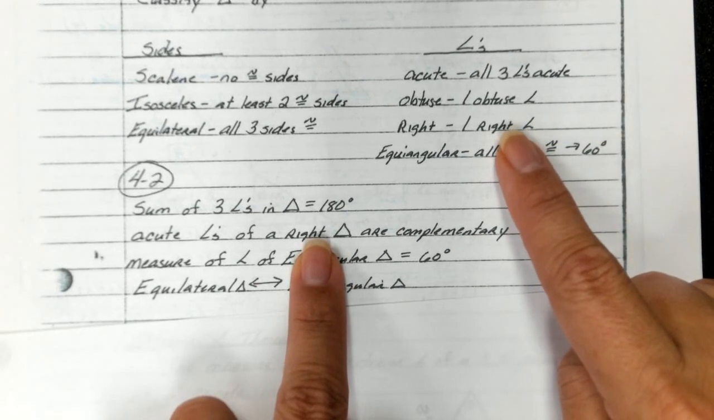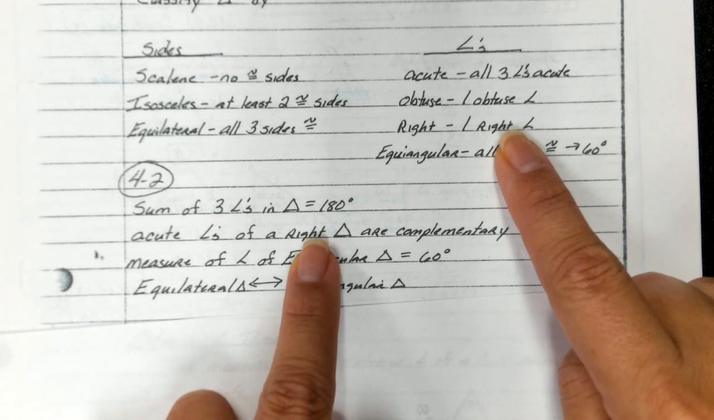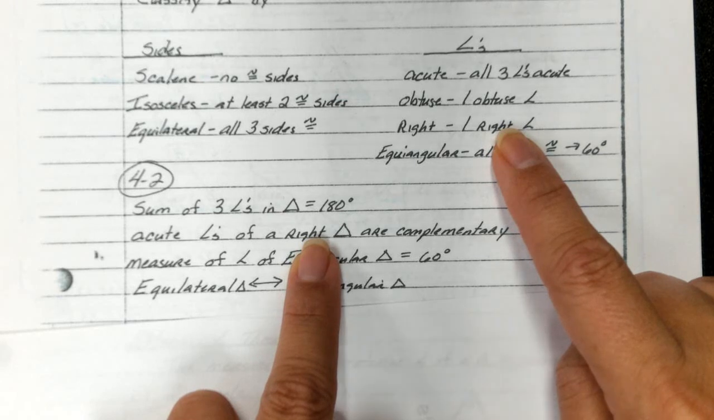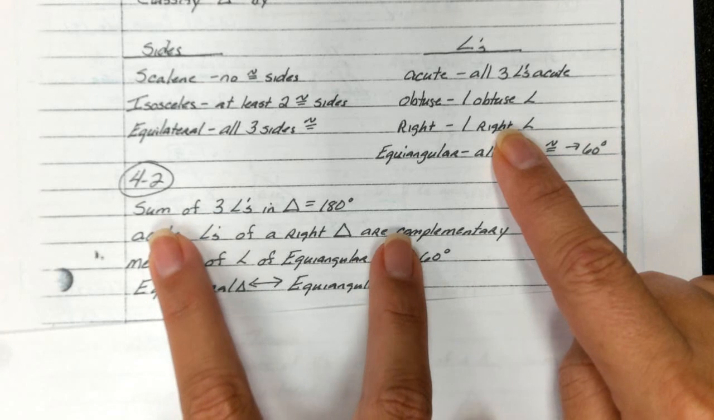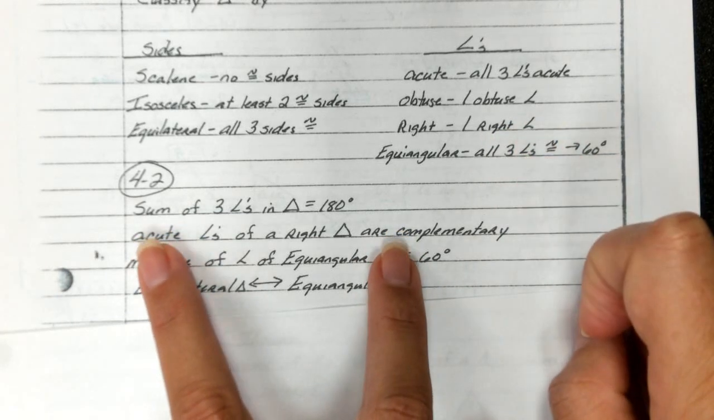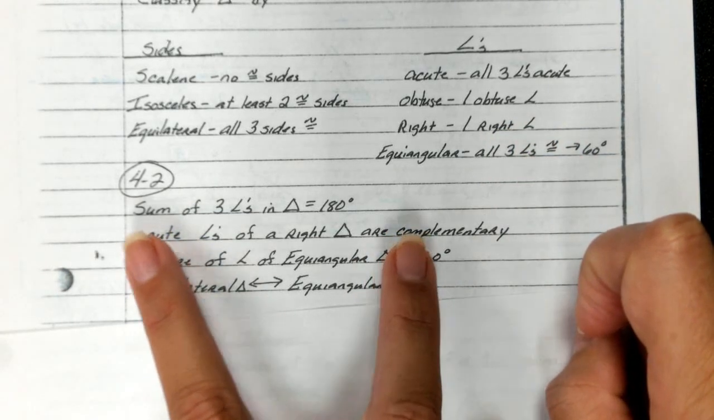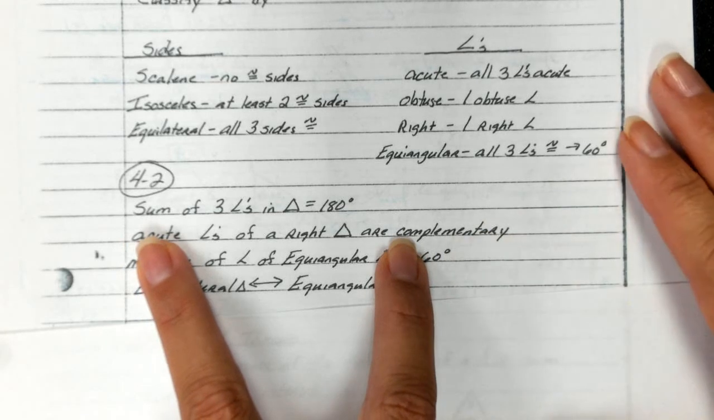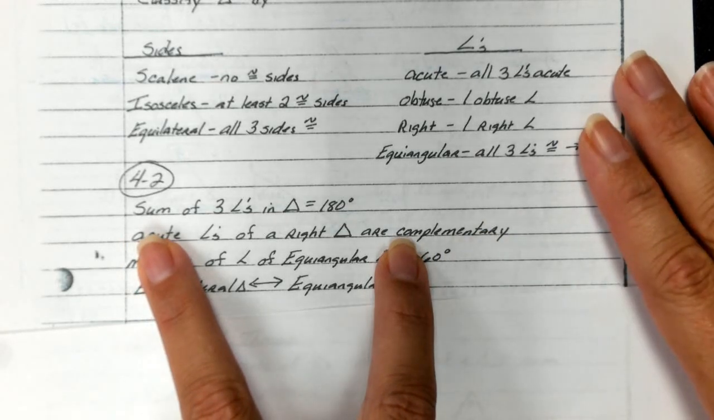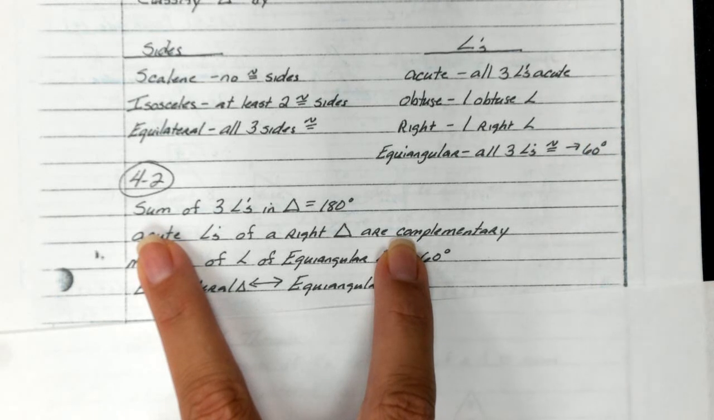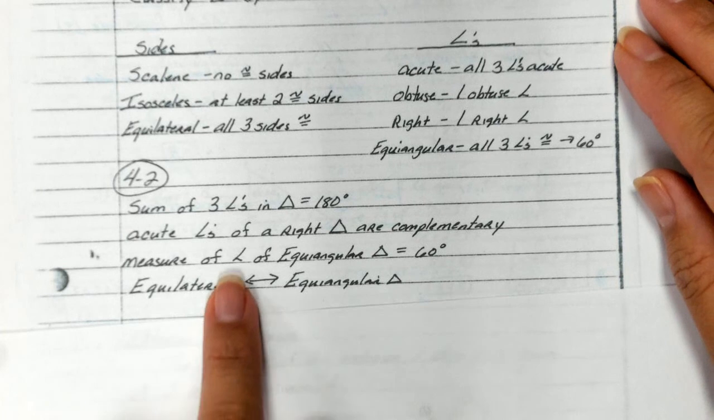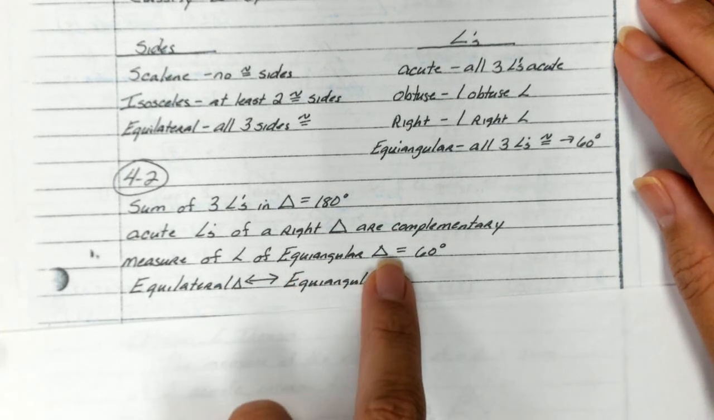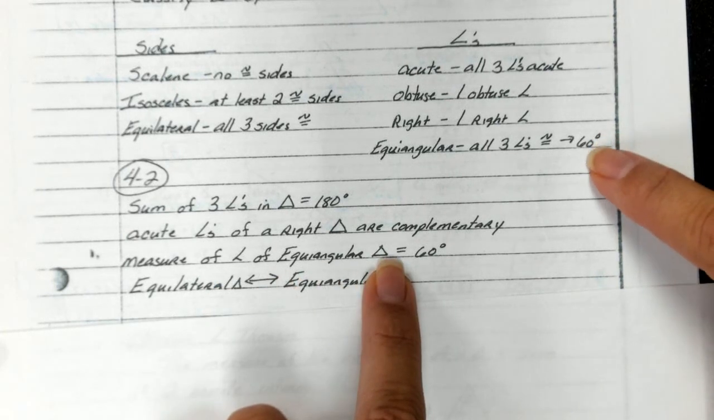A right triangle is when one angle in the triangle is 90 degrees. So if they're 90 degrees, then we only have 90 degrees left in the entire triangle. So therefore, the other two angles would have to be added to give you 90. That's why they're called complementary. Complementary comes from a couple of units back, meaning two angles whose sum is equal to 90. The measure of an angle of an equiangular triangle is 60 degrees, which is what we just discussed right here.